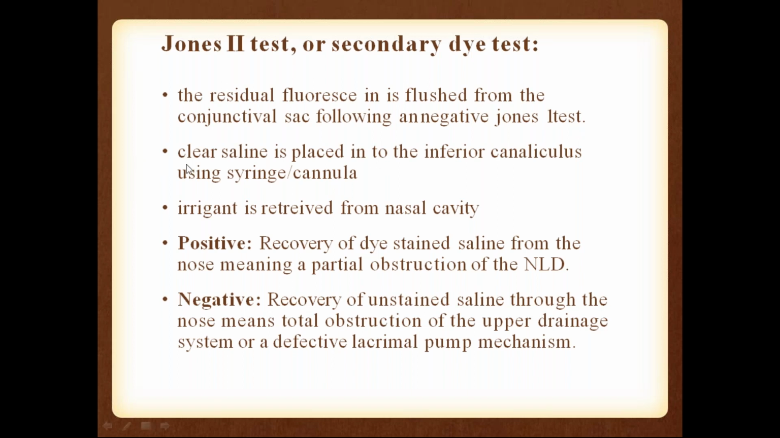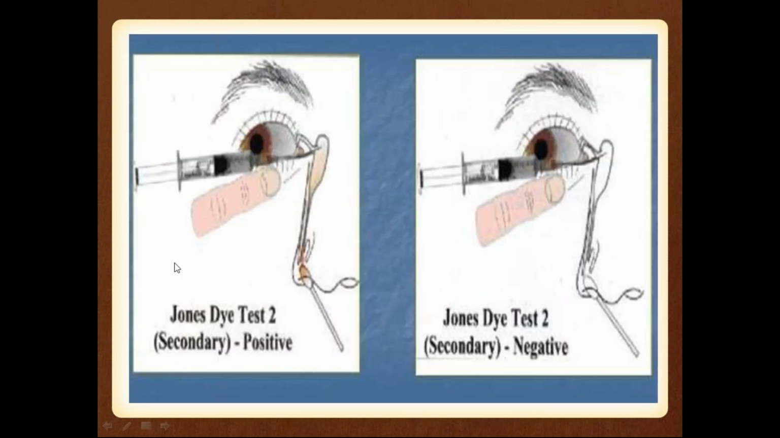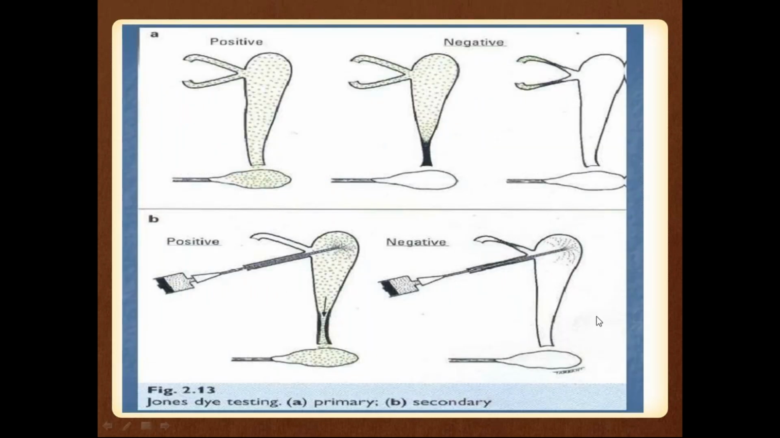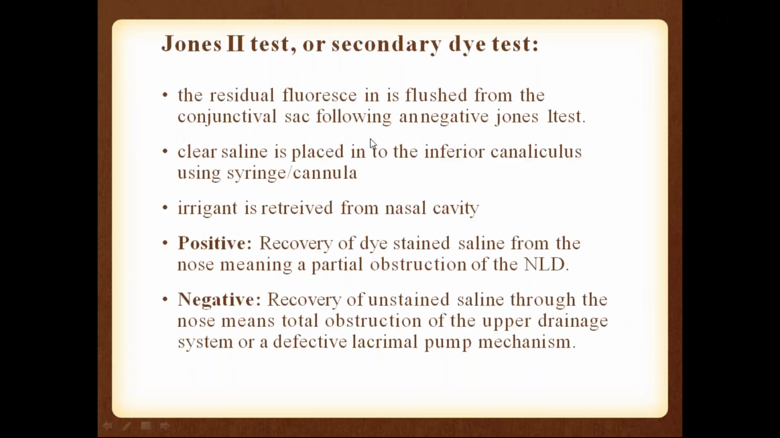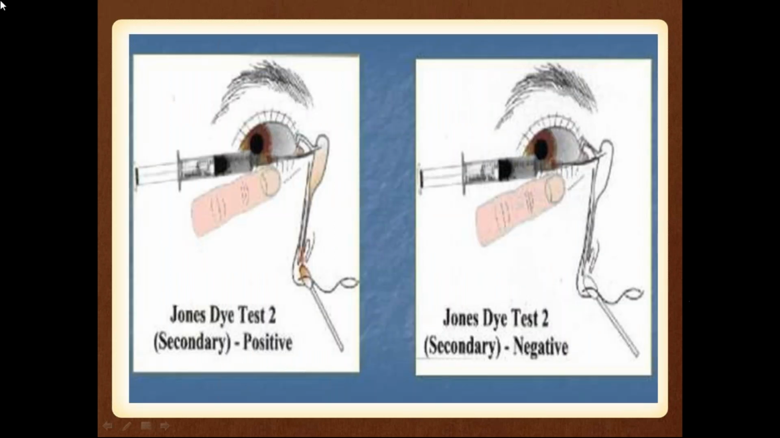Okay. So clear saline is placed into the inferior canaliculus using a syringe and cannula. Irrigant is retrieved from the nasal cavity. Here you can see, just 1 second. So what is positive? Recovery of dye-stained saline from the nose means a partial obstruction is there. Recovery of unstained saline through the nose means total obstruction of the upper drainage system or a defective lacrimal system. So what this stains, you can see here.